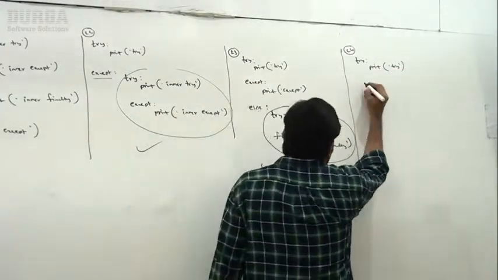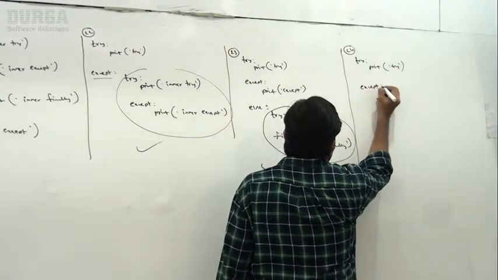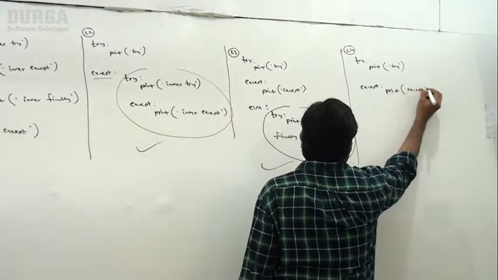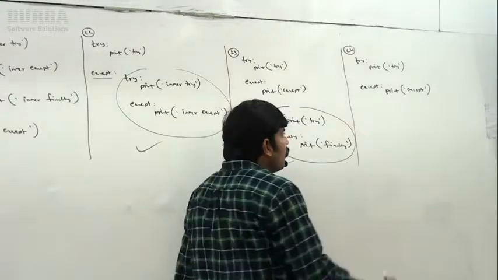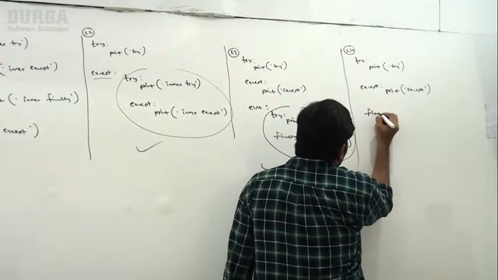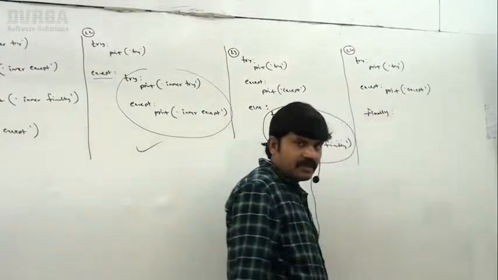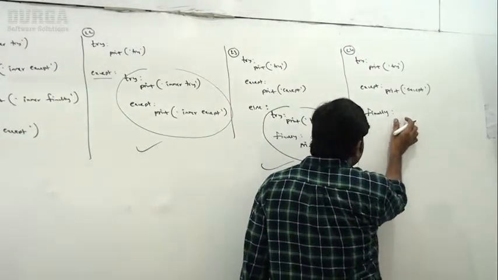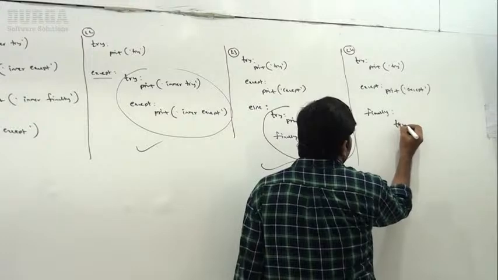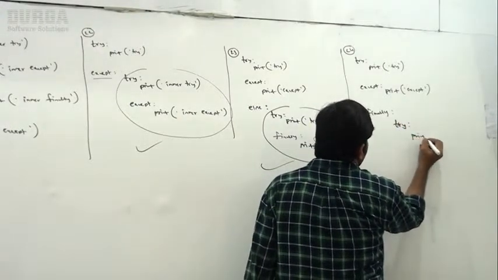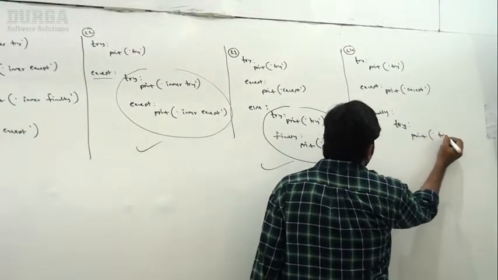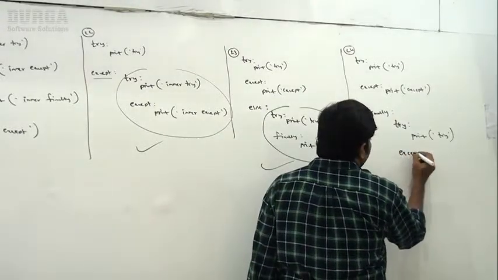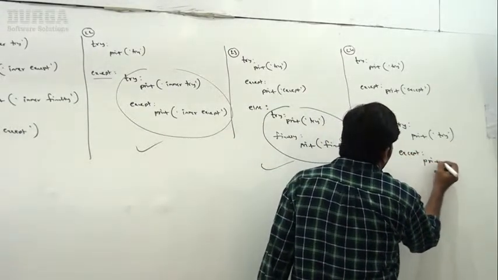Same here, I'm taking the 24th try, print try block. Now here except, print except block. Now finally, I'm taking finally. Now take very special care. Inside the finally block, I'm taking try, print another try. Next except, I'm taking print except.